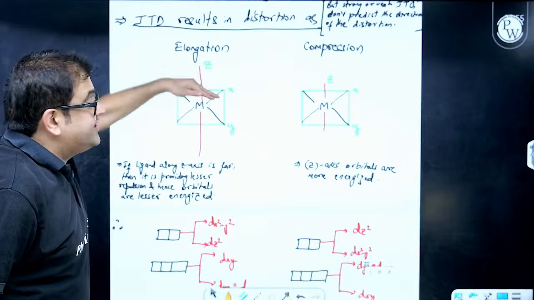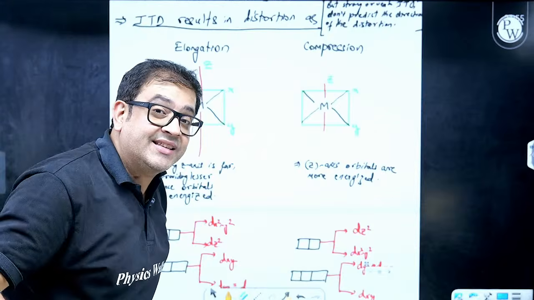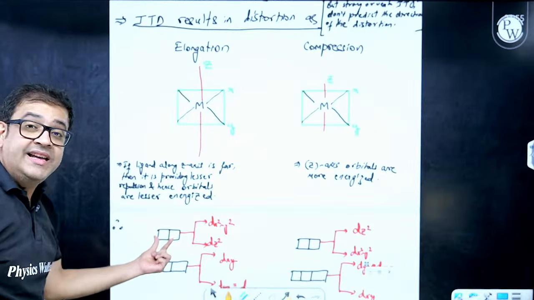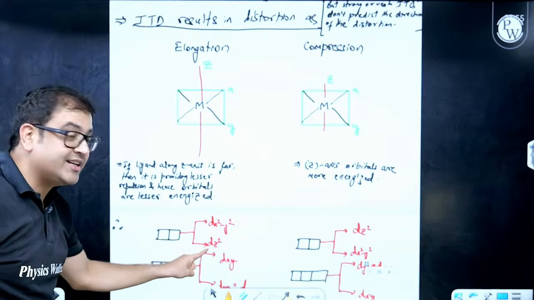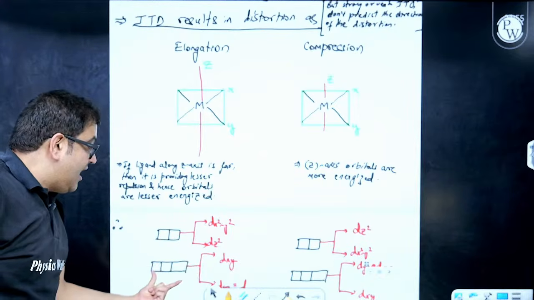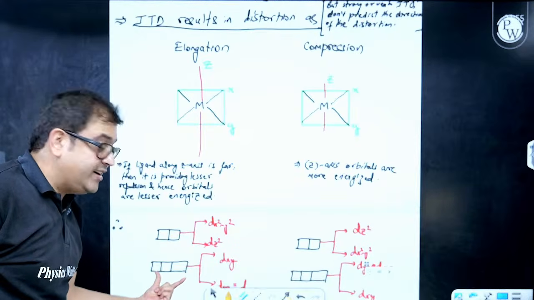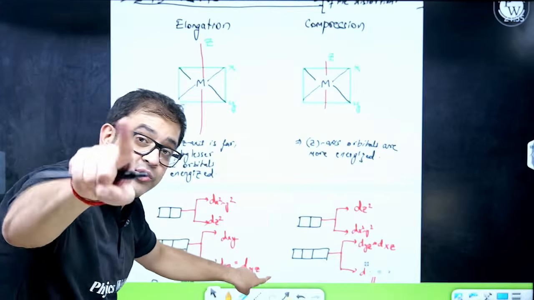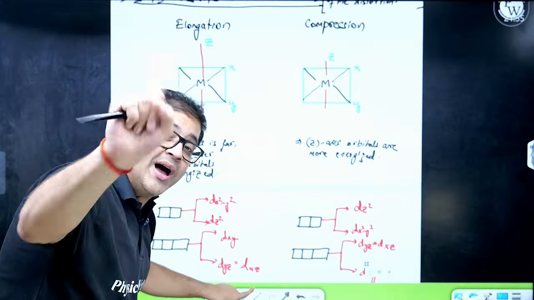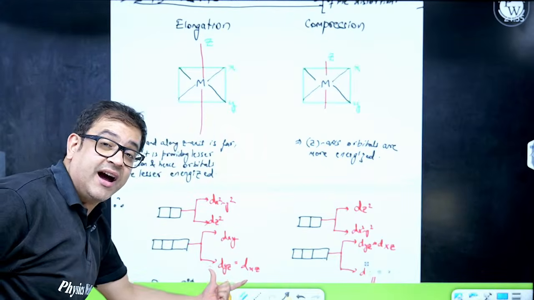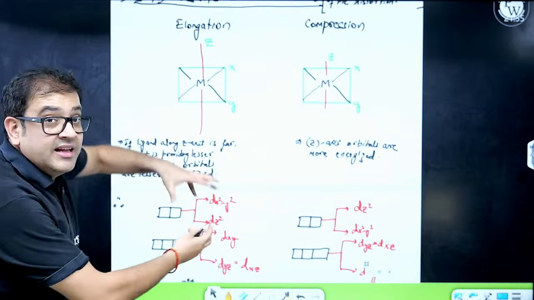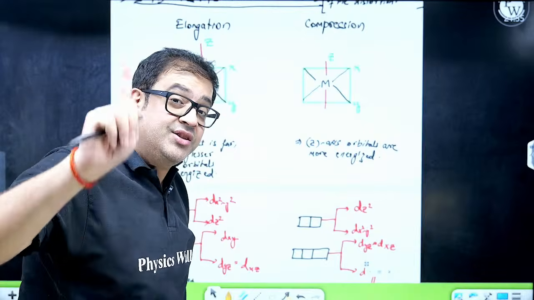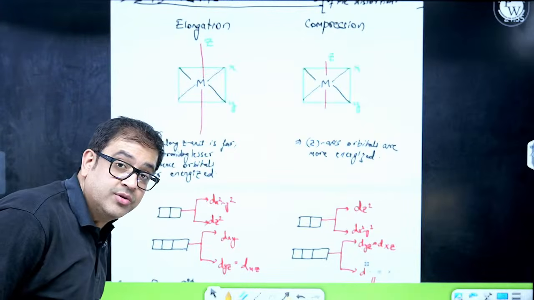If along Z the ligands have come to a lesser extent, then the energy of Z will be less. So out of dx2y2 and dz square, the energy of z square will be less. Out of dxy, dyz and dzx, wherever I have z, xz also has z, yz also has z, so they have less energy. Why? Because along the z axis there is elongation, as in the ligand has approached to a lesser extent. So energy is reduced.